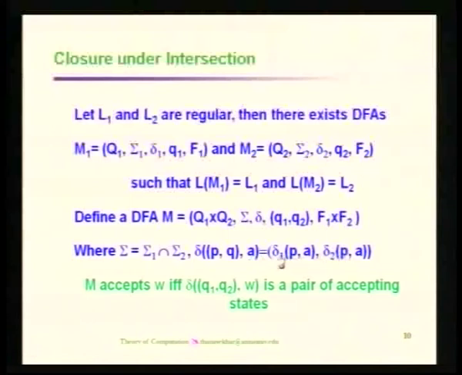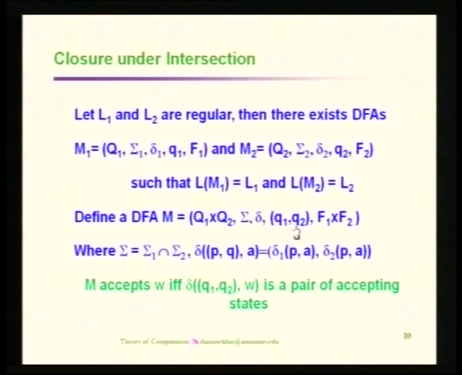So, it is del 1 of p comma a followed by del 2 of q comma a. What will be the output? Maybe it is r and s. That is a state available in the new automata, and if r is a state from F1 and s is a state from F2, then we have reached the final state of the automata.